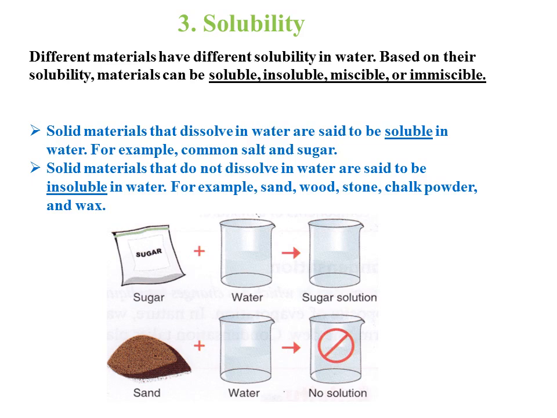Different materials have different solubility in water. Based on their solubility, materials can be divided into four types. First is soluble, second is insoluble, third is miscible and fourth is immiscible.